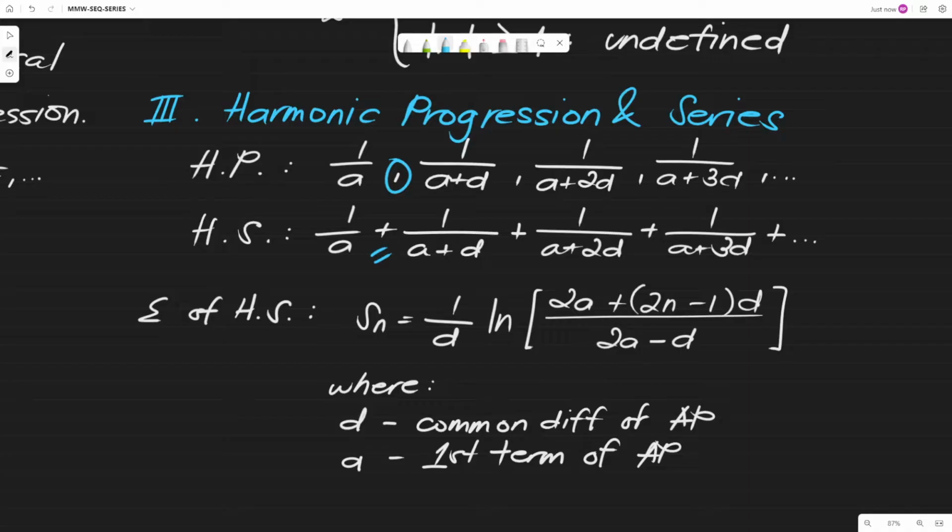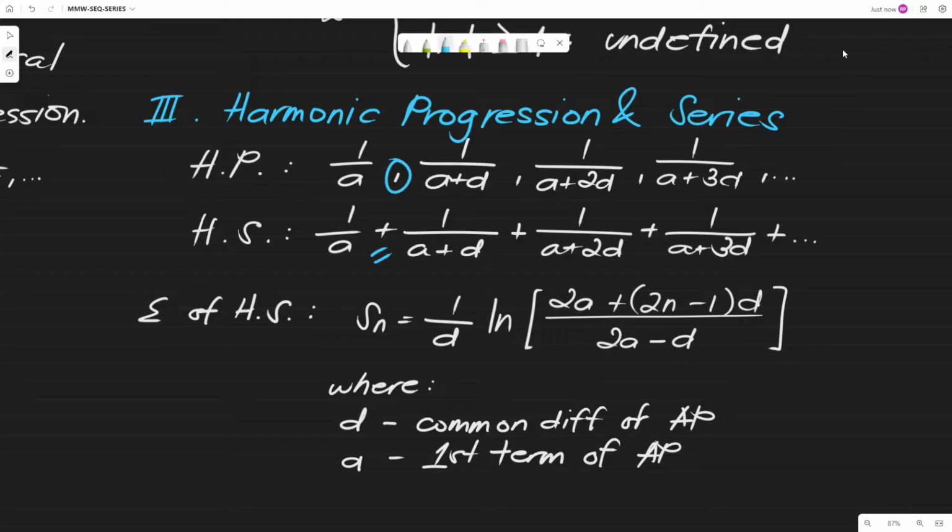This is probably the only formula that we have for harmonic progression. We borrow a property again from the arithmetic progression. So for the sum of the harmonic series, we have S sub n is equal to 1 over d multiplied by the natural logarithm of quantity 2a plus quantity 2n minus 1 multiplied by d, all over 2a minus d, where d is the common difference of the arithmetic progression, and a is the first term of the arithmetic progression. So we don't actually use harmonic progression directly. We transfer to arithmetic first, then bring it back to harmonic. That is how we solve harmonic progressions.